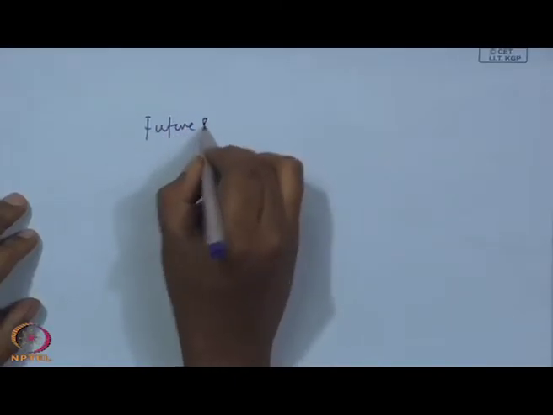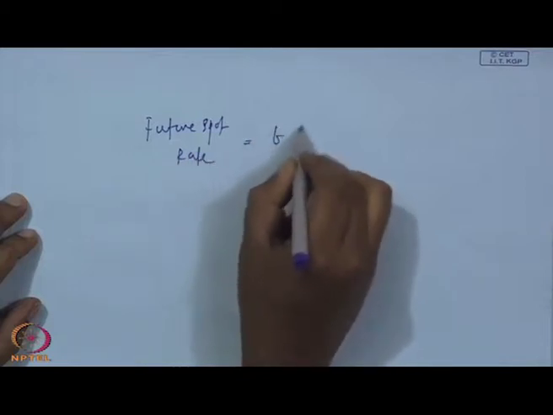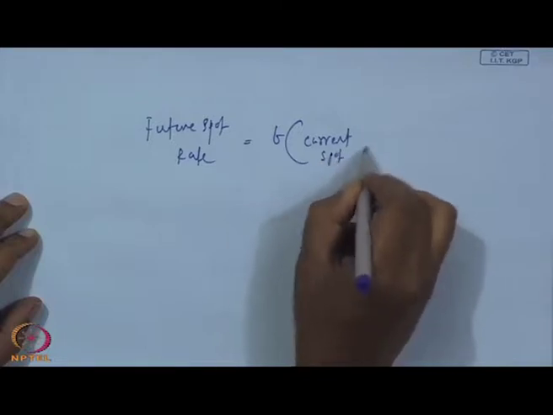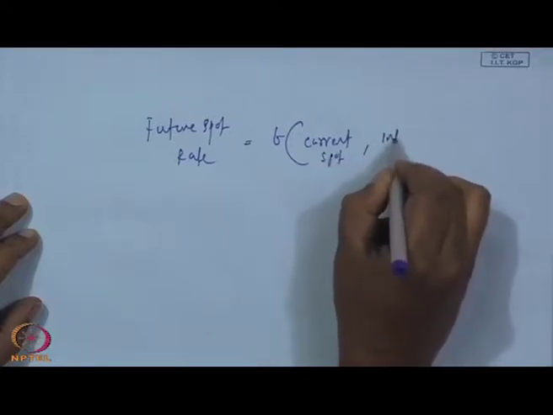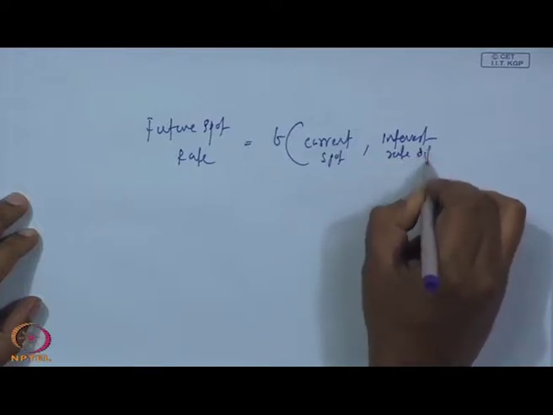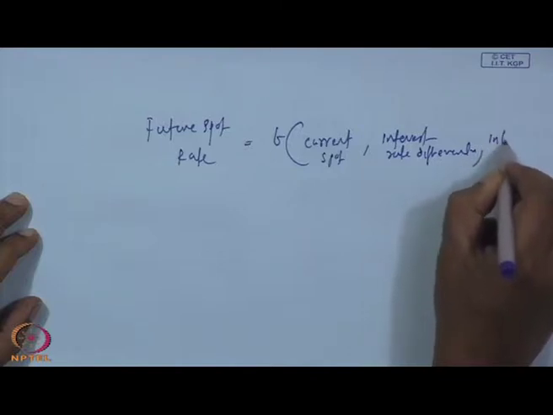The interest rate parity hypothesis explains to us that the future spot rate is a function of the current spot, interest rate differential, and inflation differential.